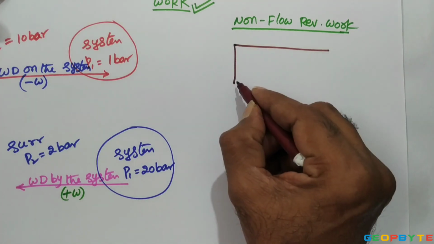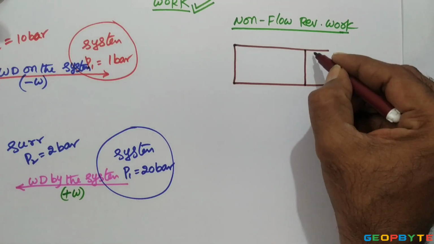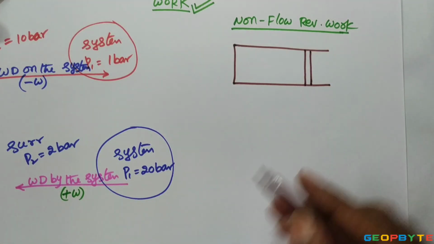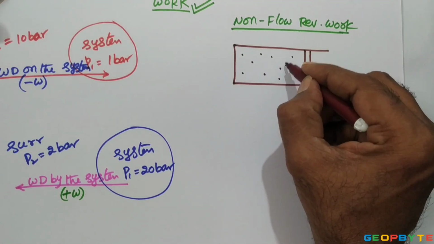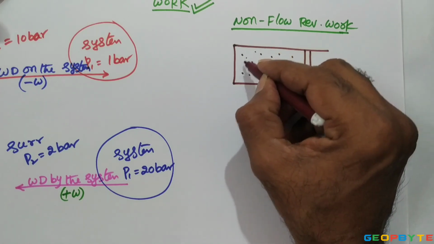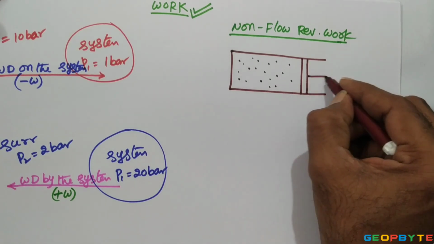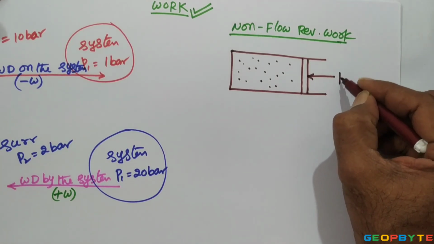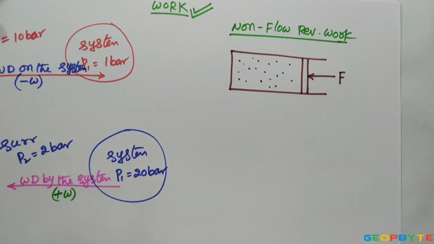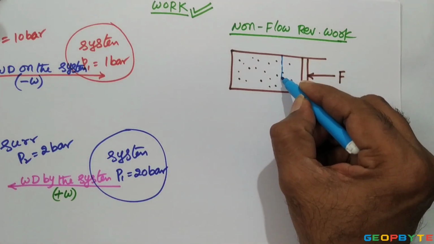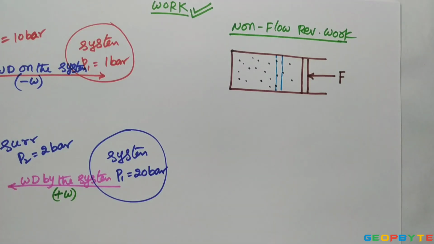For that, let us take the cylinder with piston mechanism. This space may be occupied by some gas. Now, if I apply some external force, F, the piston may move from this location to some other location. This may be the piston location after it receives the force from the outside.